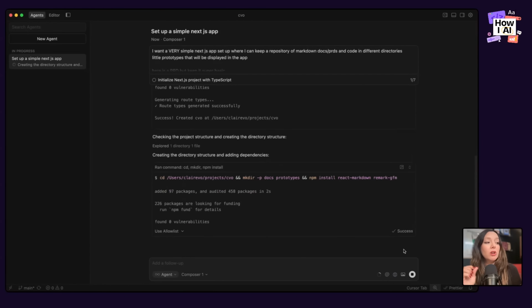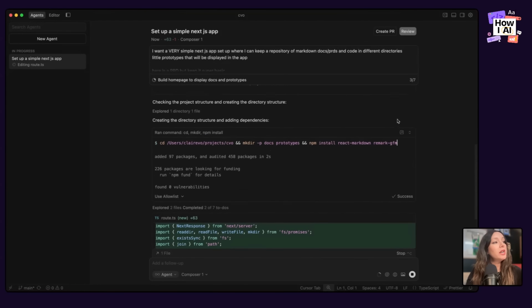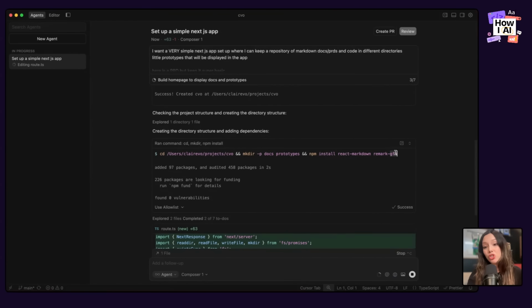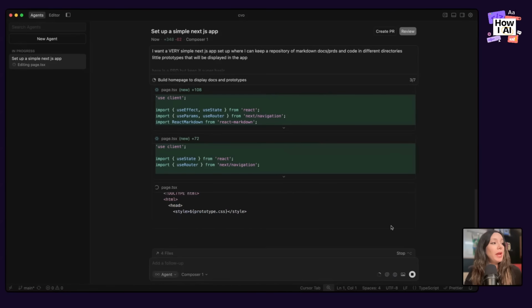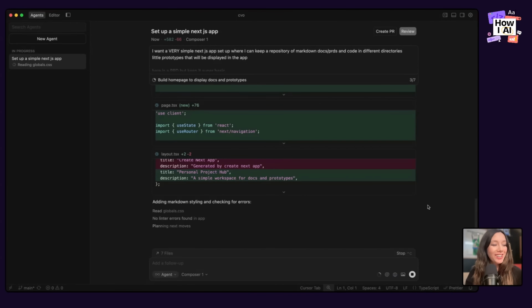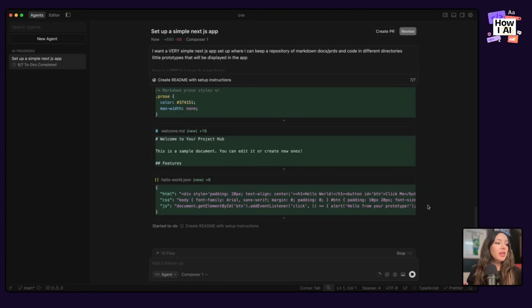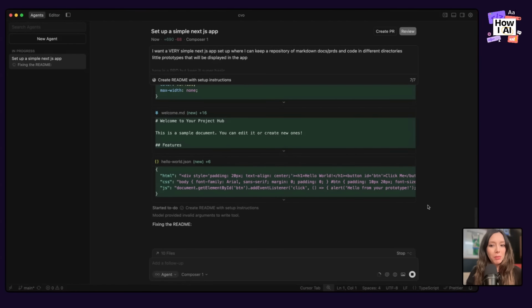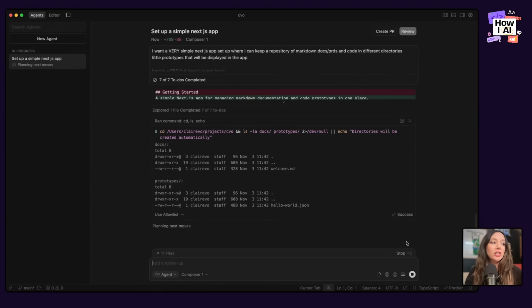It's double checking it. It's also installing a couple libraries, including displays of Markdown and GitHub flavored Markdown, which is GFM, if anybody's curious about that. And it's starting to write a couple pages for me. And so again, look at this thing. It is blazing fast. Rumor on the street is it's a trained Chinese model. So we'll see what kind of non-English language characters we can force this thing to show up. But why I like Composer 1, again, this is not the most complicated app in the world that we're building. It is not super fancy. I just want to show you how fast it is.